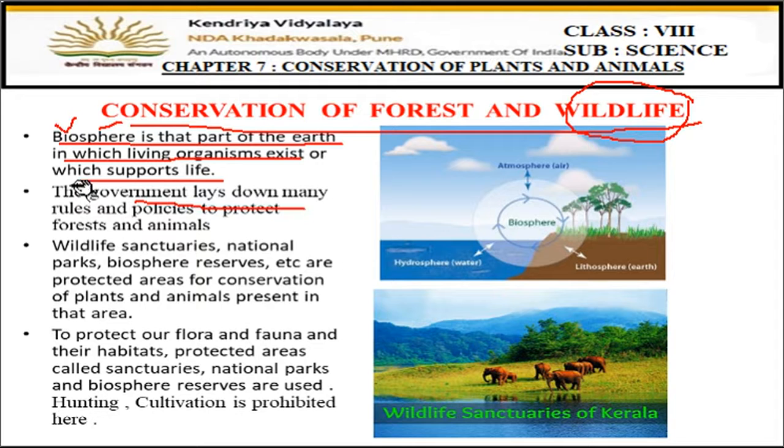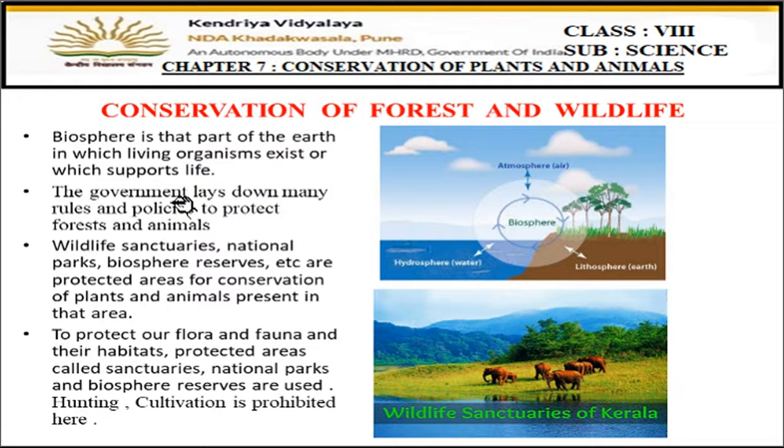Now government lays down many rules and policies to protect the forest and animals, right? Government is making many policies, many plans, many projects have been started so that the forest and the wildlife can be protected, can be conserved. Among these, the wildlife sanctuaries, national parks, biosphere reserves, etc., are the protected areas for conservation of plants and animals. So, for this sake, government has made some wildlife sanctuaries, some national parks, some biosphere reserves for the protection of forest as well as the wildlife.